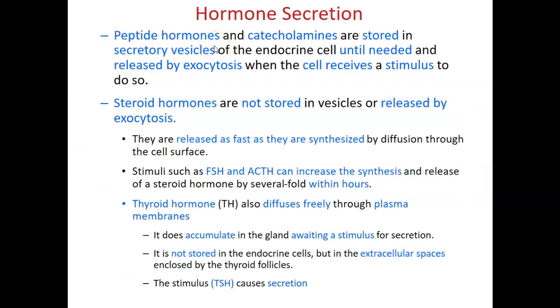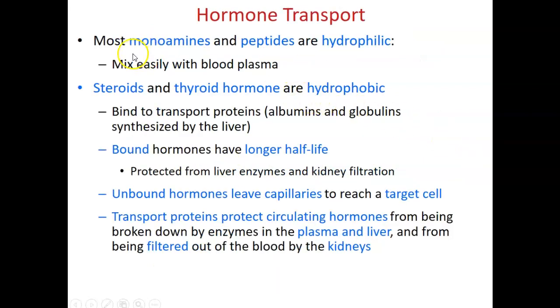Peptide hormones and monoamine hormones are stored in secretory vesicles of the endocrine cell until they are needed. Steroid hormones are not stored in any type of vesicles. They are released as fast as they are synthesized, by diffusion through the cell surface. The reasons are that most monoamine and peptide hormones are hydrophilic, which means they can be dissolved in water, so they can easily mix with blood plasma.